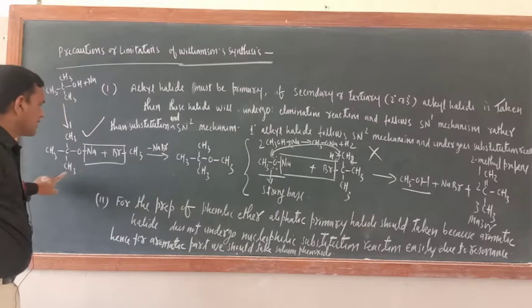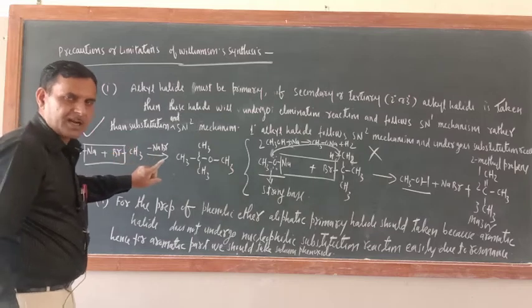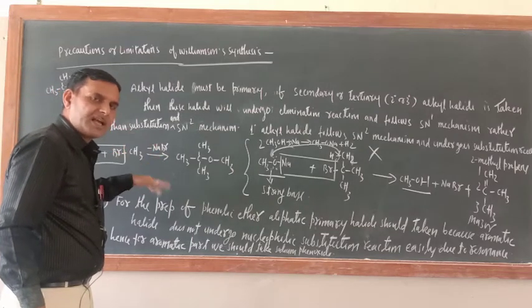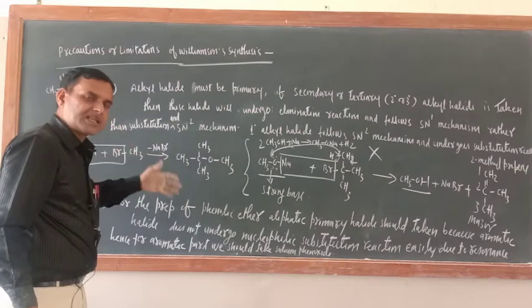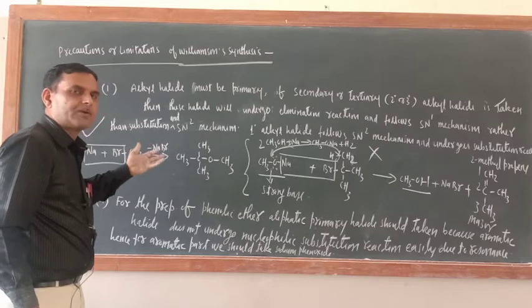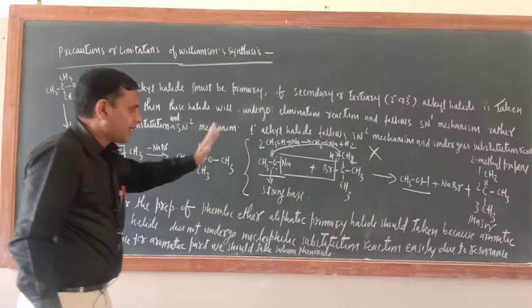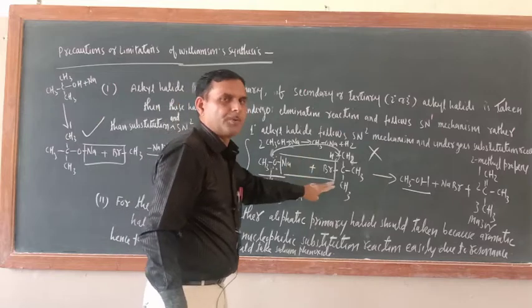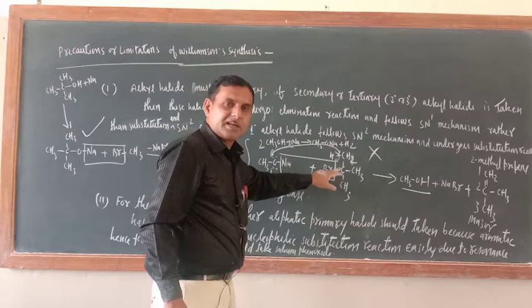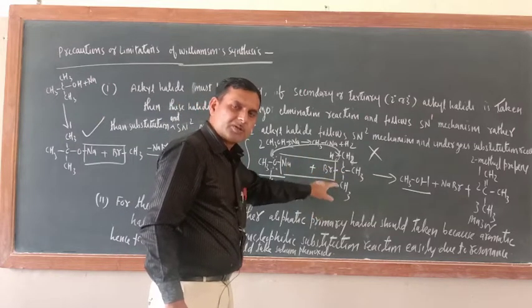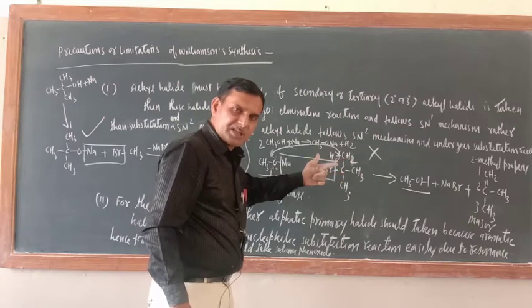And now this sodium alkoxide may be tertiary or secondary, in the case of preparation of ether containing a 2 degree or 3 degree alkyl group. If you take a 2 degree or 3 degree alkyl halide, they will undergo elimination reaction instead of the SN2 pathway.